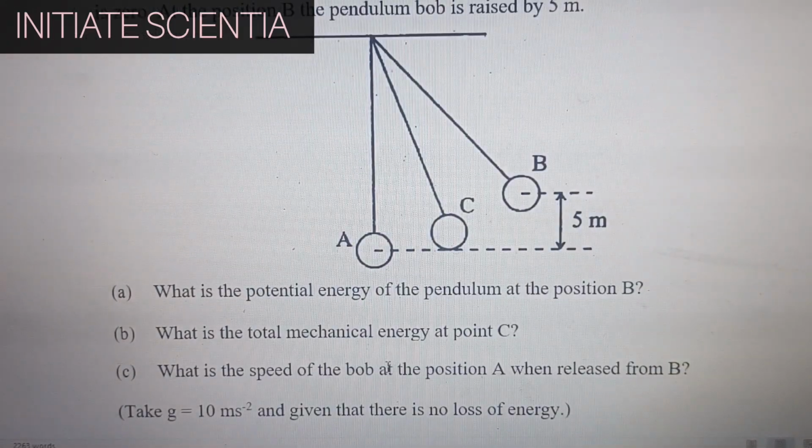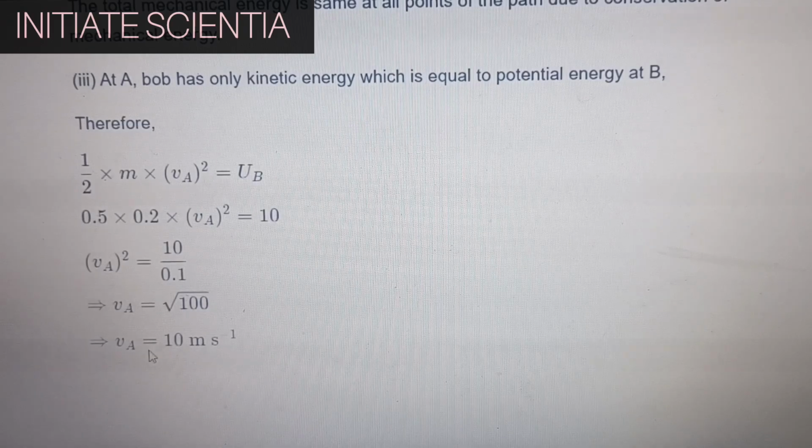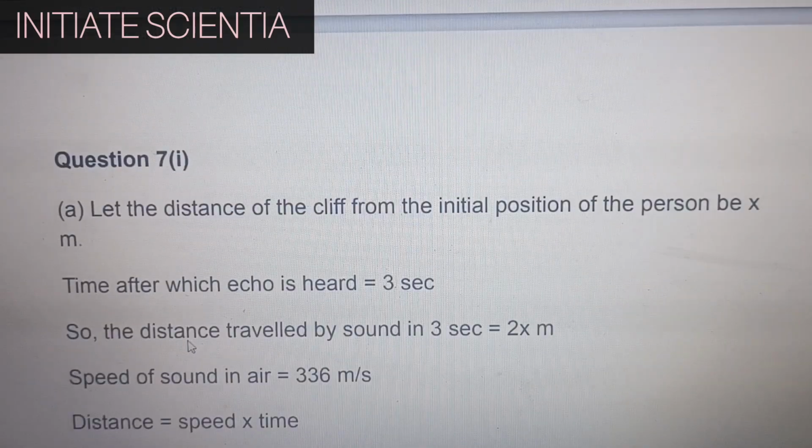What is the speed of the bob at the position A when released from B? At A, bob has only kinetic energy which is equal to potential energy at B. Therefore, half m v square equal to U_B. Substituting the values, we get velocity or speed at A is 10 meter per second.